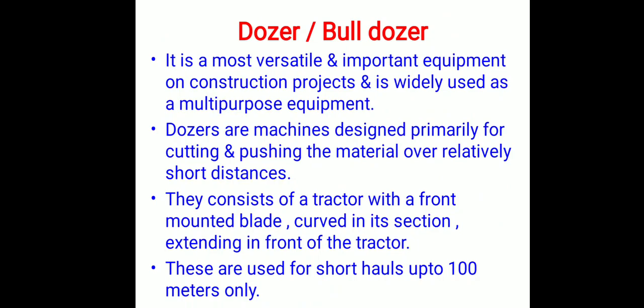Generally, dozers are machines which are designed primarily for cutting and pushing the material over relatively short distances. Means we have to cut the material on the ground, and after that the material will be pushed over shorter distances by using the blade of the bulldozer. Basically, the bulldozer consists of a tractor with a front mounted blade which is curved in its section and extends in front of the tractor. These are used for short hauls up to 100 meters only.